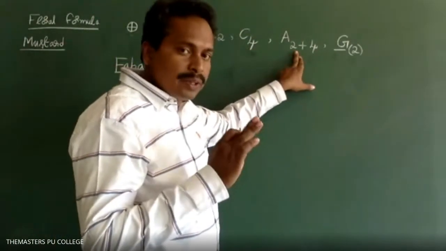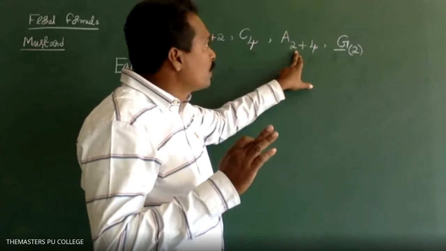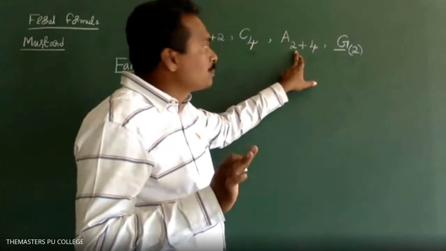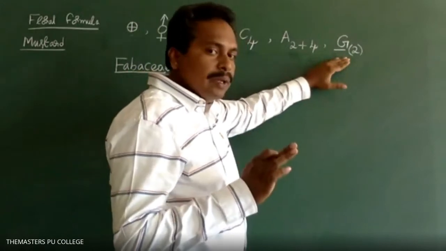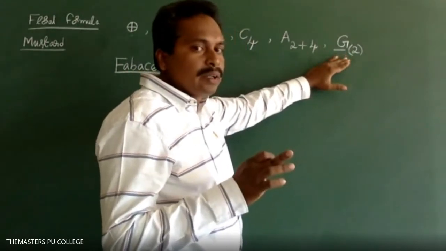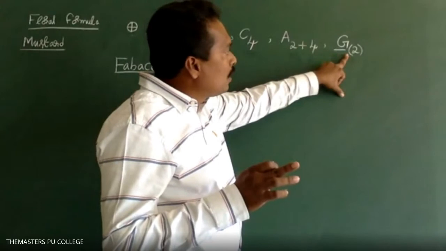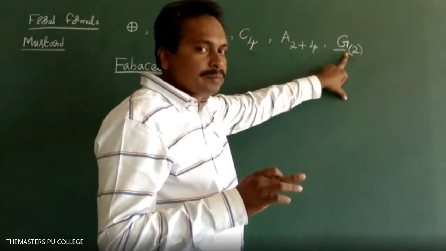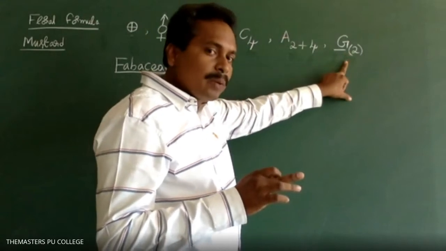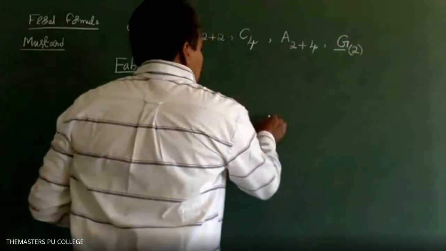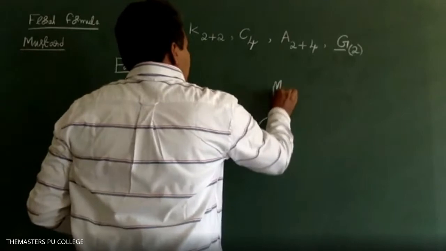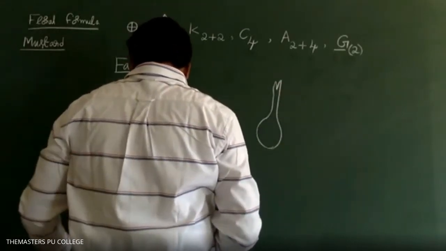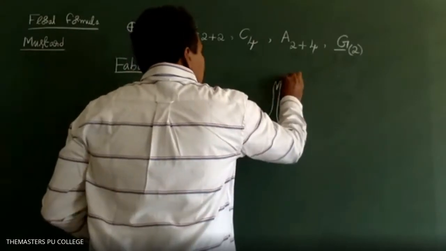The members of the androecium do not fuse with each other at all. In gynoecium, 2 carpels are there, and the 2 carpels are fused with each other.